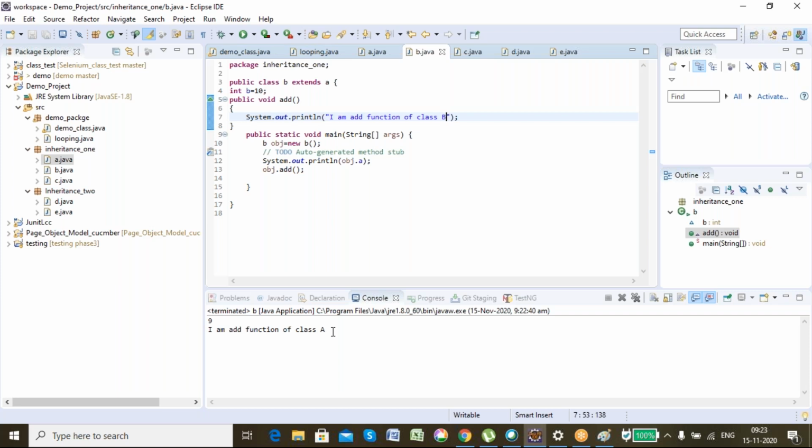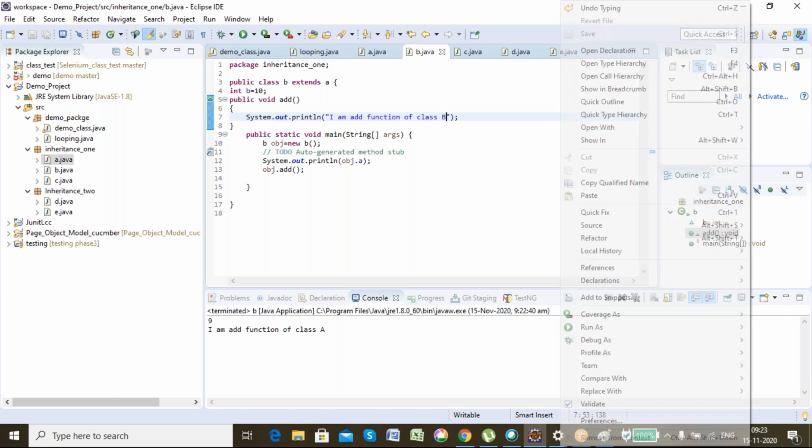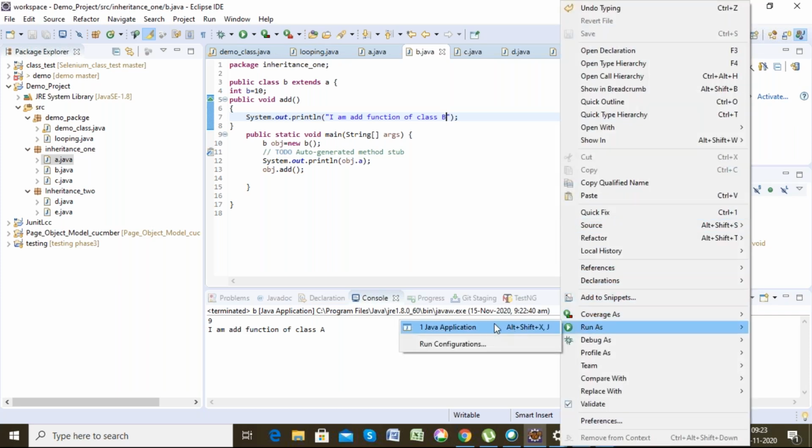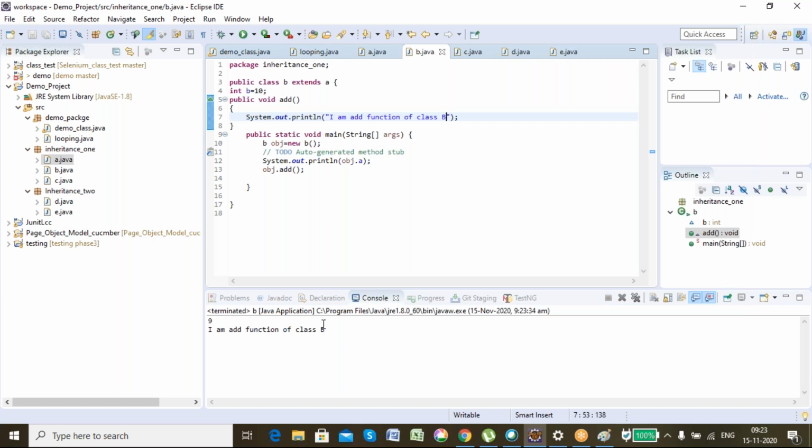Yeah, so the output will be 9, I am add function of class B. See, run it: 9, I am add function of class B. That means if a similar function is present in its own class, then that will be invoked and given preference over the parent class. If that is not found in its own class, then it will search in the parent class and that will be invoked. It always searches inside its own class first; if it is not present there, it goes to its parent.